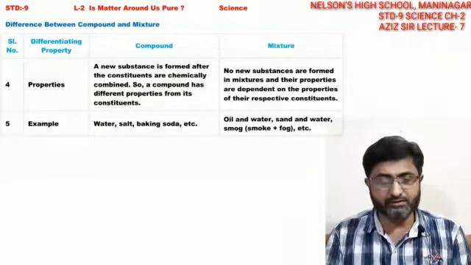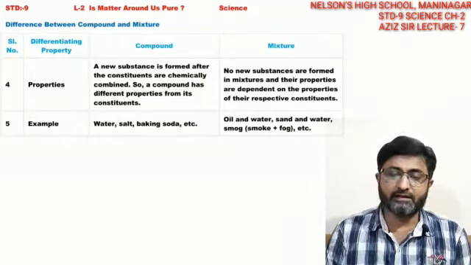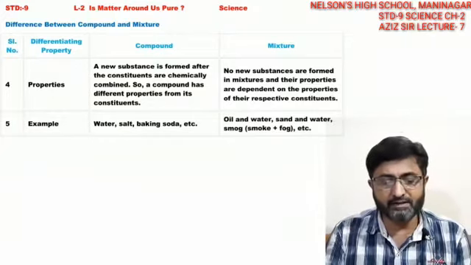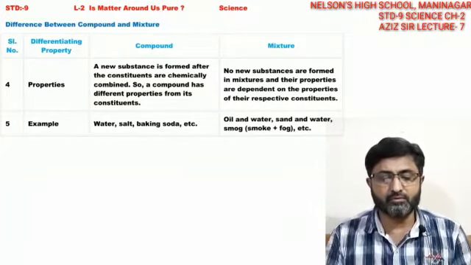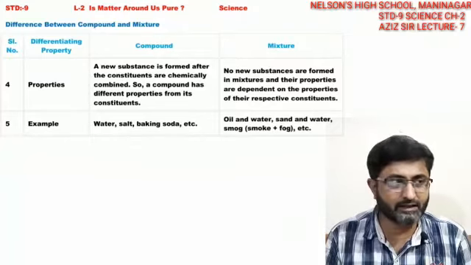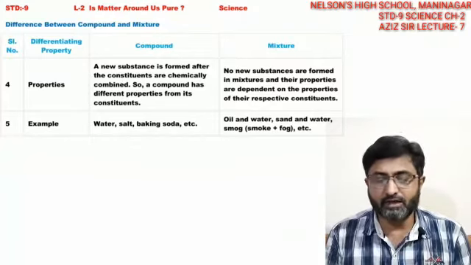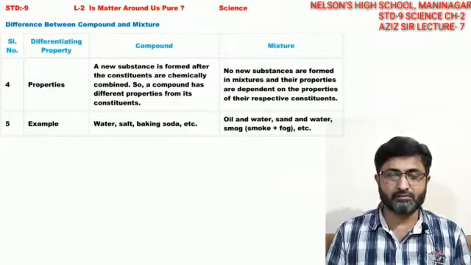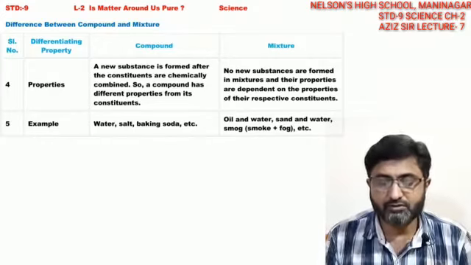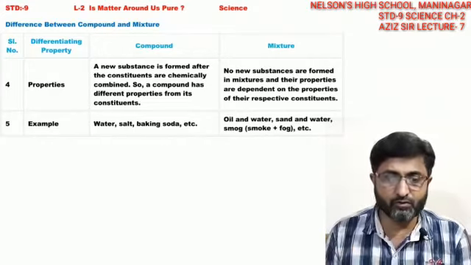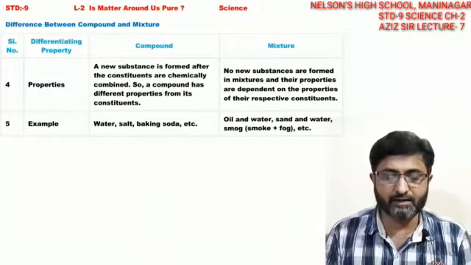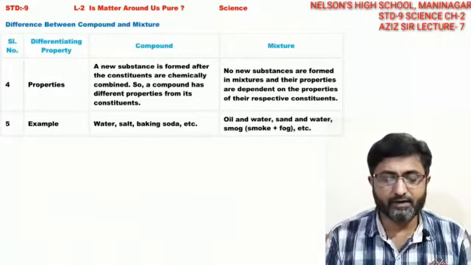In a mixture, no new substances are formed, guys, right? And they retain their own properties, as we have seen before. Last is examples. Compounds: water, H2O; salt, NaCl; baking soda, NaHCO3. But mixtures are oil and water, sand and water, smoke, and fog, etc. These are the different examples of mixtures, right?